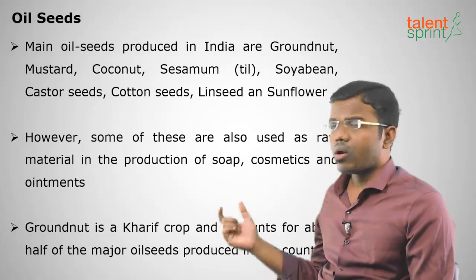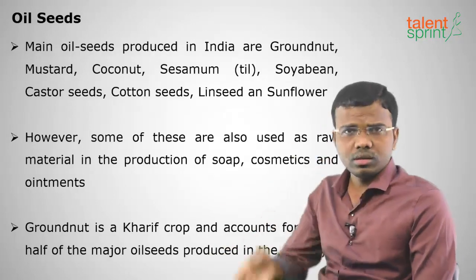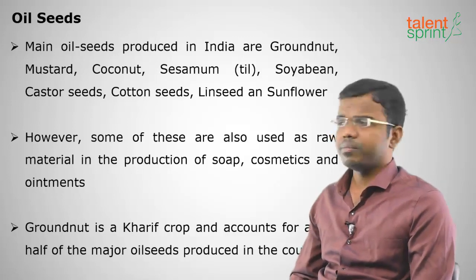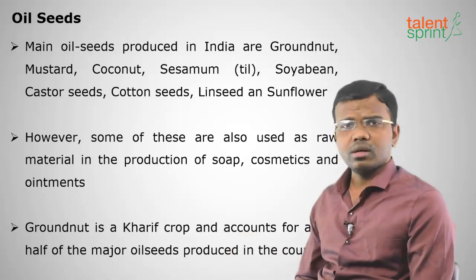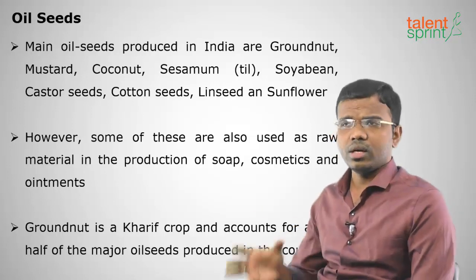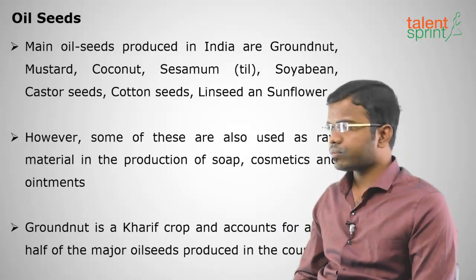Groundnut is a kharif crop. Generally it is grown for the oil which we use for our hair, etc. And it is also the highest growing oil seed. Half of the oil seed production is groundnut only.